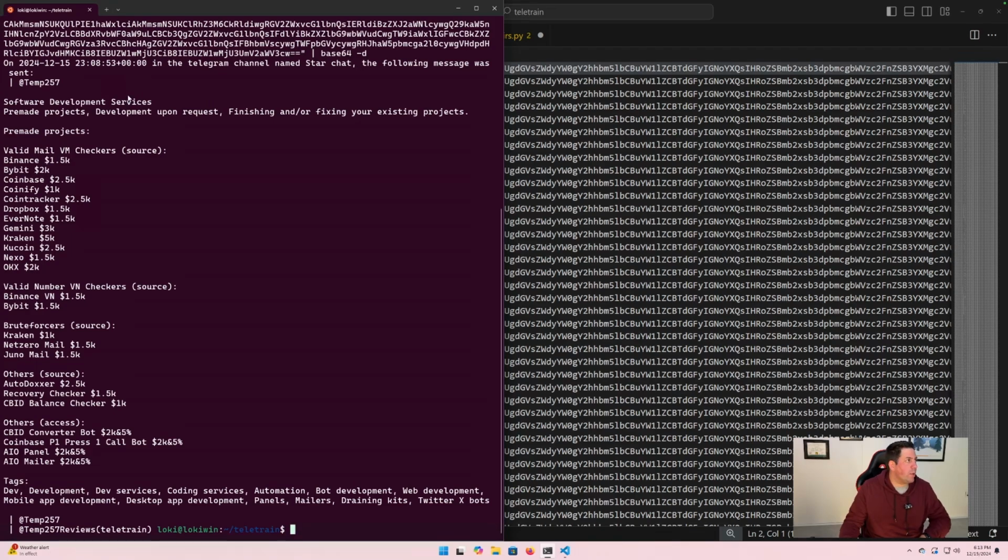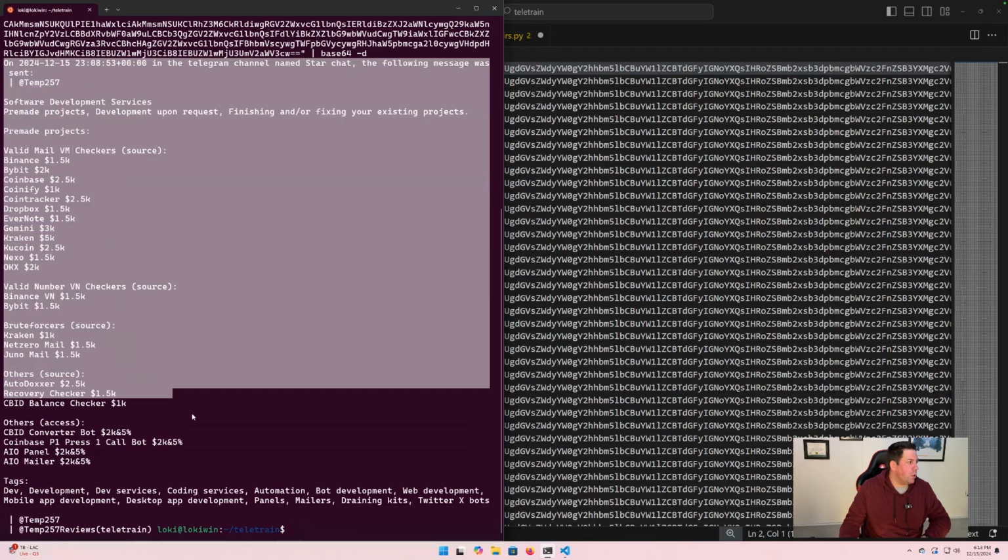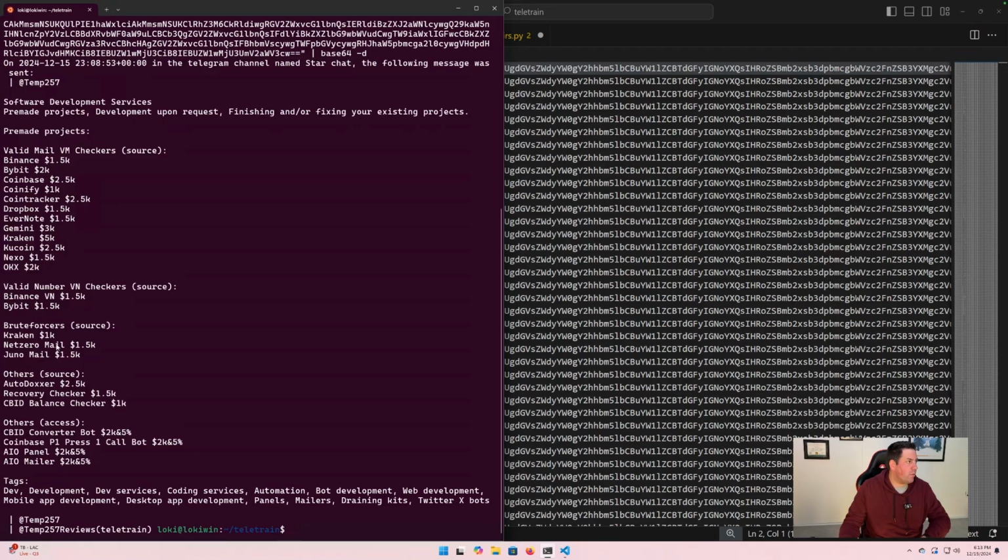So here's one of the messages that we gathered. And you can see on this date in the Telegram channel named Star Chat, the following message was sent. And you can see this message. So this is why I base64 encoded it. You can, of course, flatten it and then use new line characters and all that kind of stuff. I wanted to try and keep the message as the same as much as possible. So that's why I base64 encoded it. But we have 18,500 something of these, right?